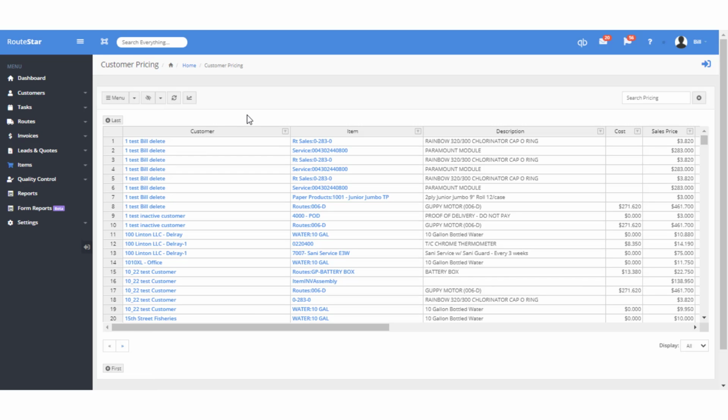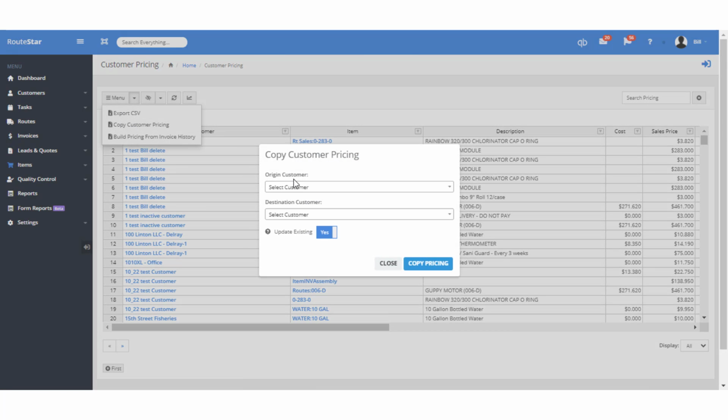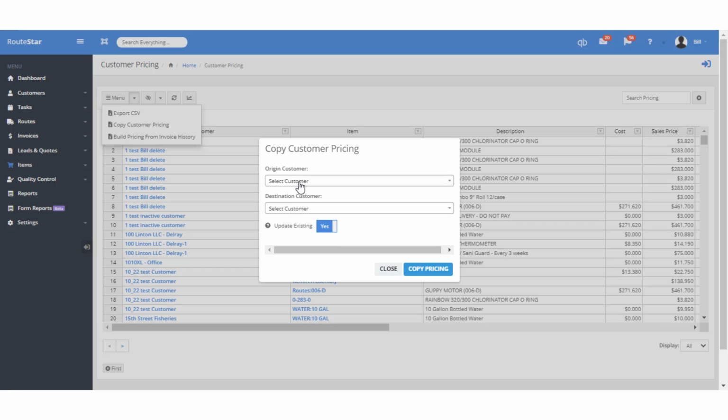If I go back to menu, I can also copy pricing from one customer to another. So I can select the original customer, select the destination customer, and if the item exists, what do you want to do? You can update existing, which means the destination customer price, if the item is already in there, will update from the originating customer. Very handy and very easy to add pricing.